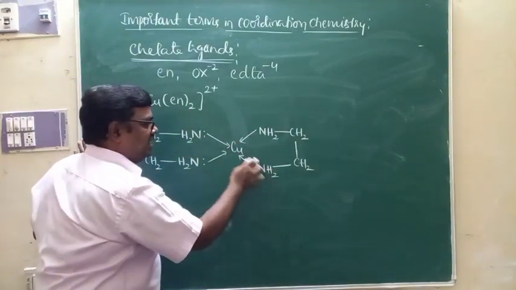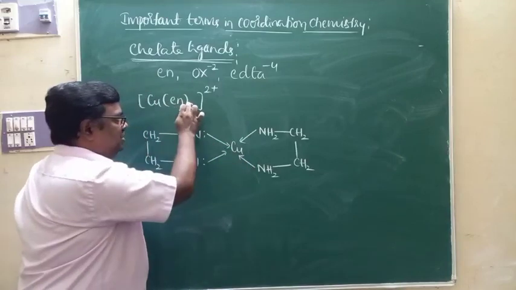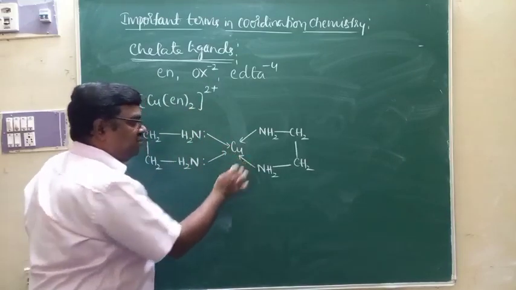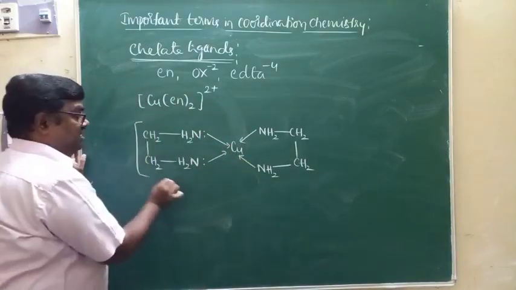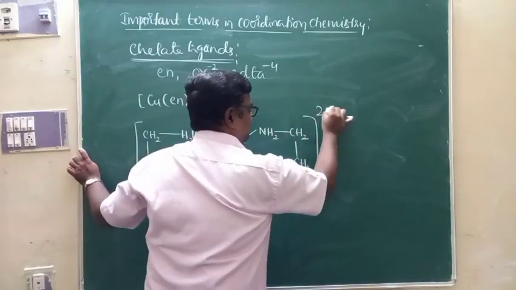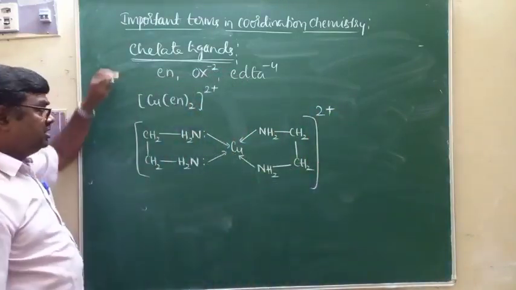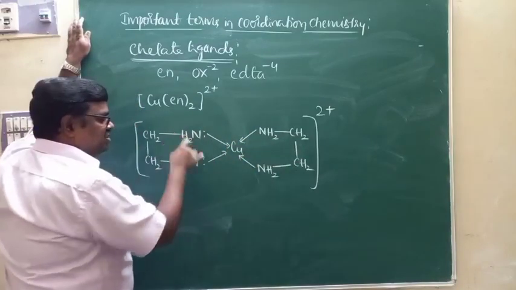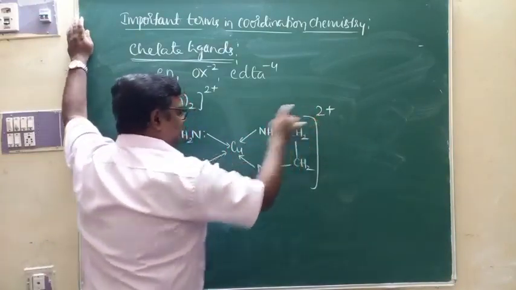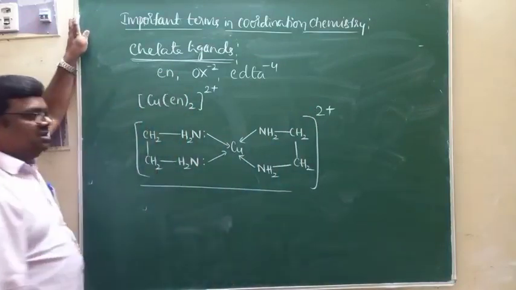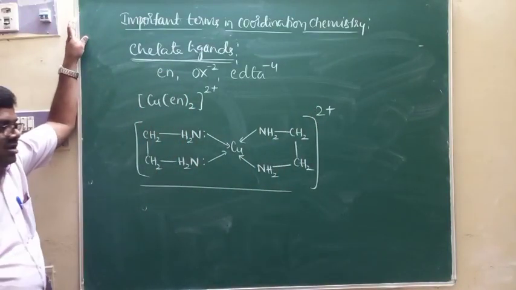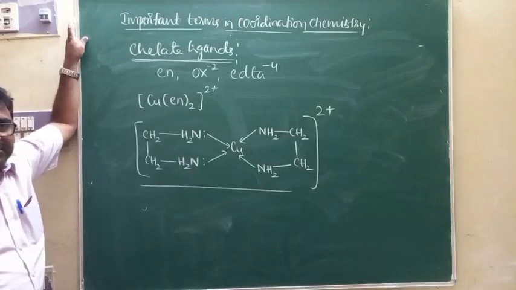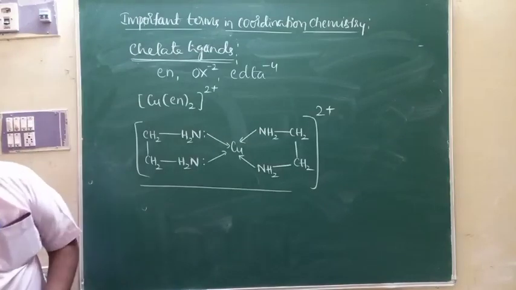One ethylene diamine can form 2 bonds. 2 ethylene diamine molecules will form 4 coordinate bonds, and the total charge of the complex is +2, because the charge of copper is +2. Ethylene diamine charge is 0. Total charge is 2 plus. This is what we call a chelate complex. So this is chelating ligands.